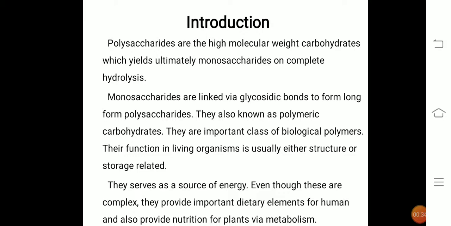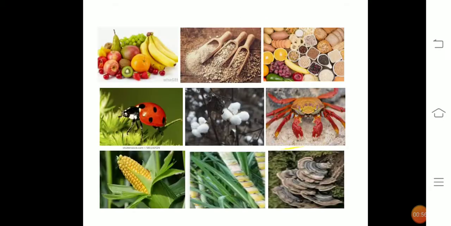They are an important class of biological polymers. Their function in living organisms is usually either structure or storage related. They serve as energy in human beings and other organisms. Even though these are complex, they provide important dietary elements for humans and also provide nutrition for plants via metabolism. Examples of sources of polysaccharides are fruits, cereals, pulses, corn, sugarcane, lichens.